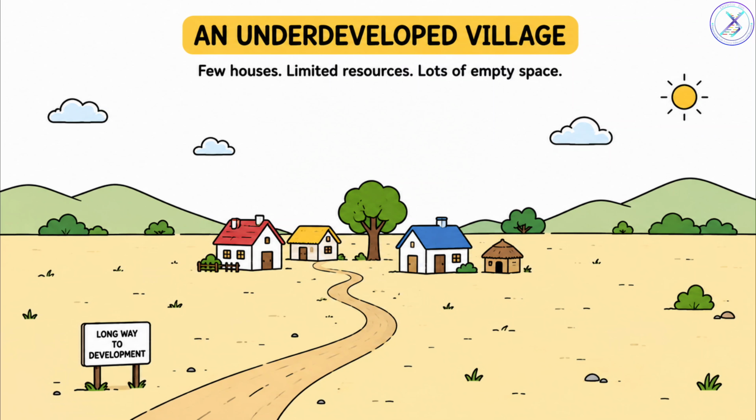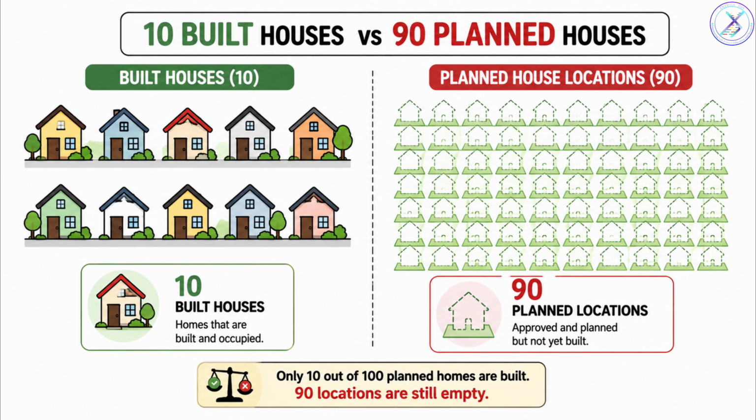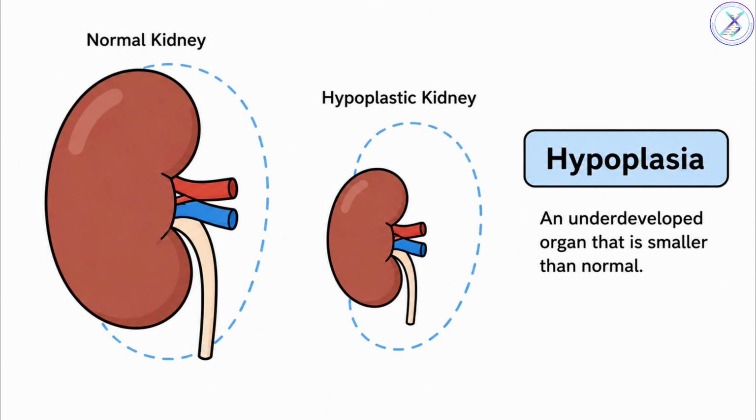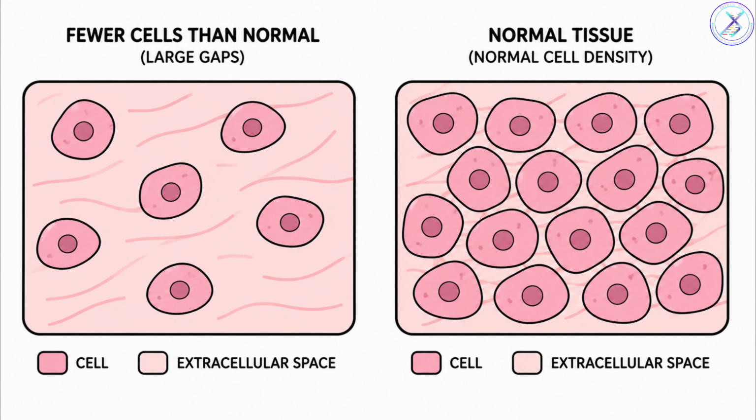Now imagine a village with only 10 houses when there should have been 100. The village exists, but it is undersized. That is hypoplasia. Cells are fewer than normal because insufficient development occurred.